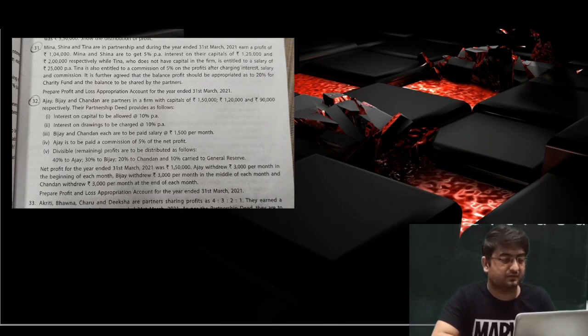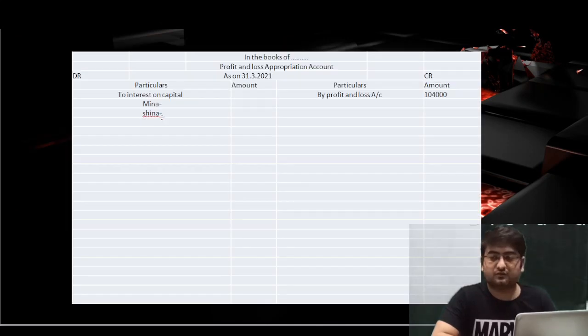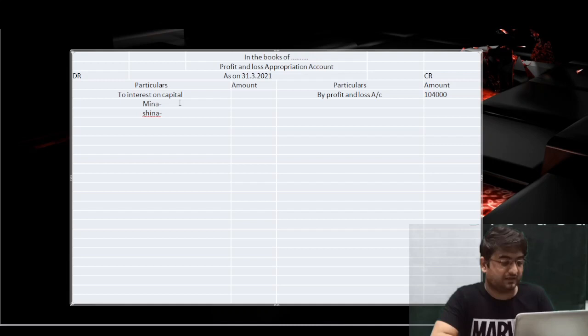Meena has rupees 1,20,000 and Sheena has 2 lakh rupees. So Meena will get 5%, that is 6,000 rupees as interest on capital, and Sheena will get 10,000 as interest on capital, because the interest on capital is 5% per annum and we calculate it on the opening capital. So the total interest on capital is 16,000 rupees.